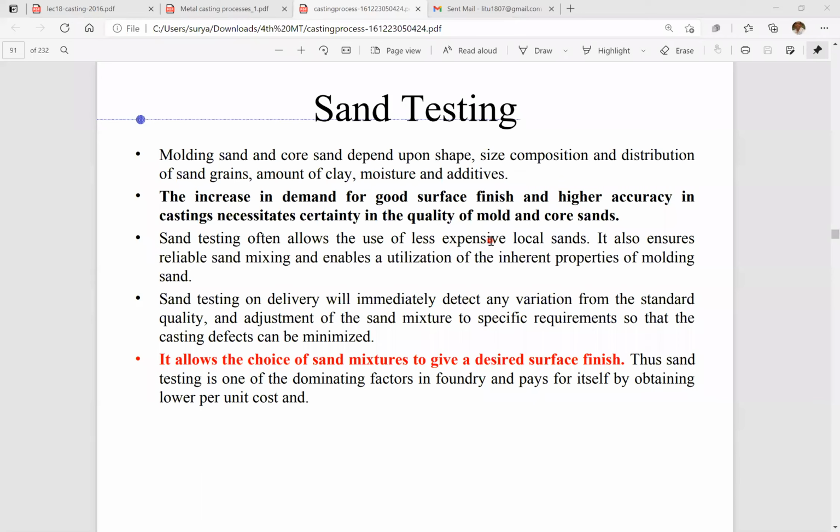The same thing applies here. For a good surface finish, and the need for high accuracy castings, good quality sands are used. So why are you going for sand testing? It allows us the use of less expensive local sands.